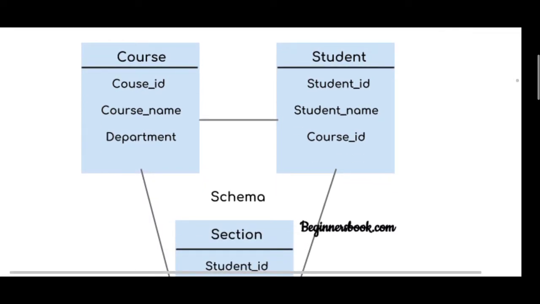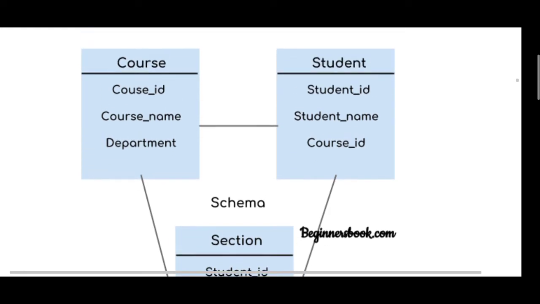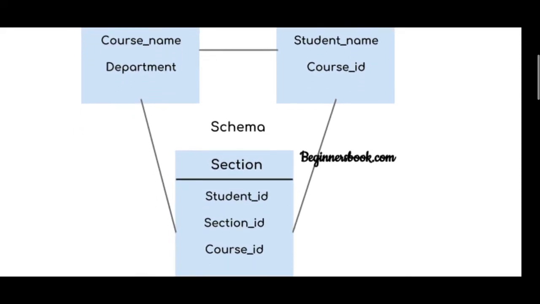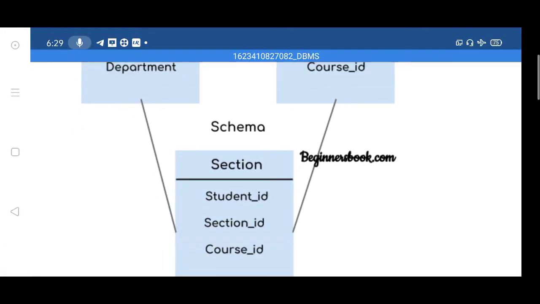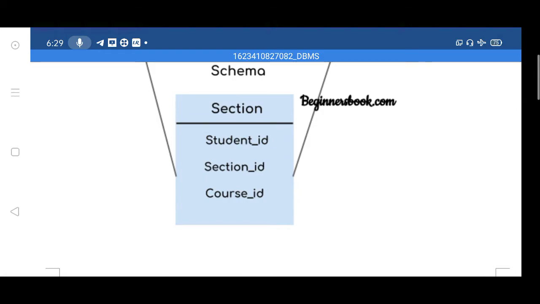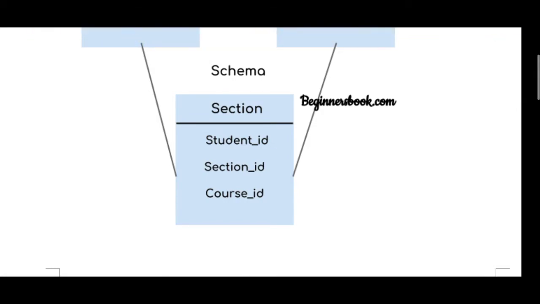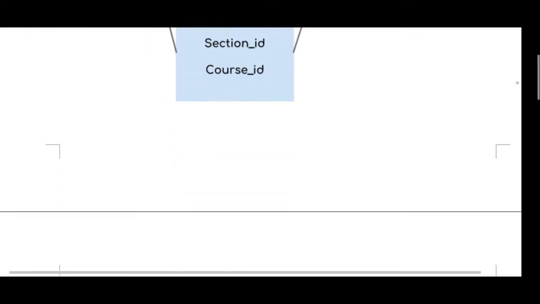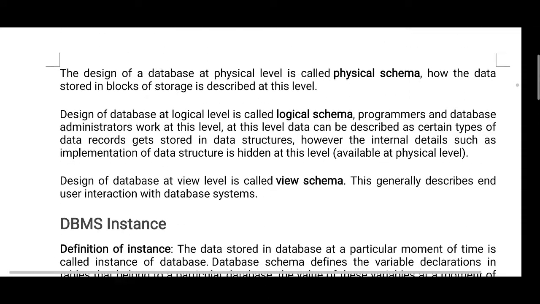Here course and student: course ID, student ID, course name, department. Here student name, course ID. The course and student are schemas. The section has student ID and course ID; only the IDs are taken.